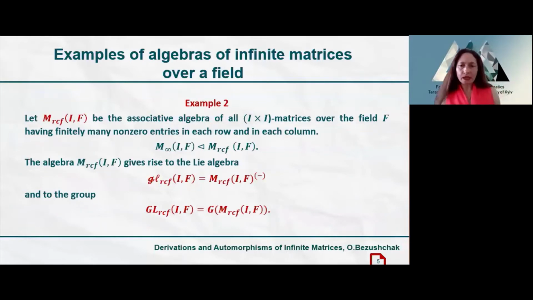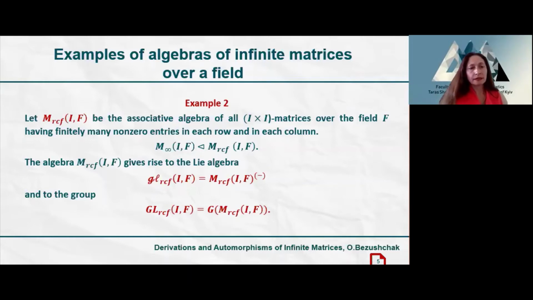In the following example, we consider the associative algebra M sub RCF of all I cross I matrices over a field having finitely many non-zero entries in each row and each column, and notice that the algebra of finitary matrices is an ideal in the algebra of matrices with a finite number of elements in each row and each column.